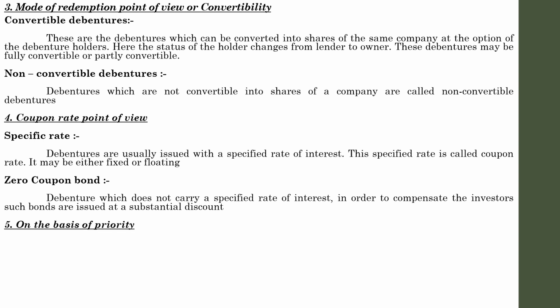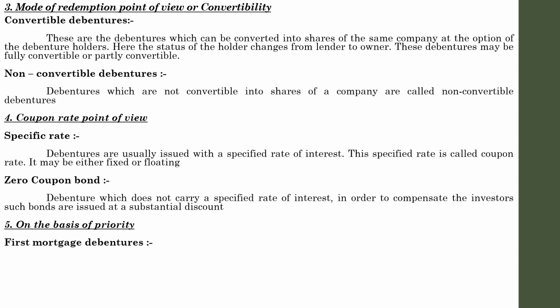Next, on the basis of priority. Priority in the sense that we have learned about first charge, second charge, like that. The same classification comes under this one, on the basis of priority. Under priority basis, there are two types. One is first mortgage debentures. First mortgage debentures means debentures